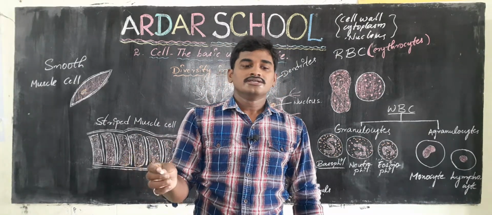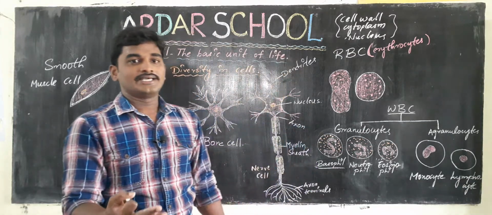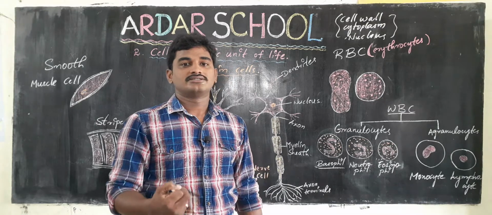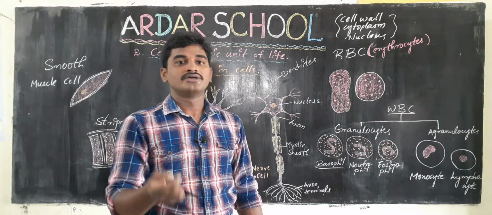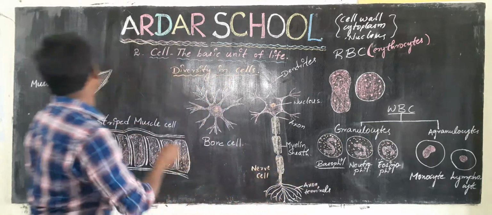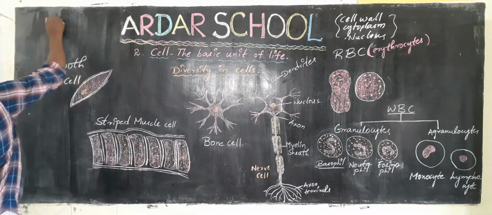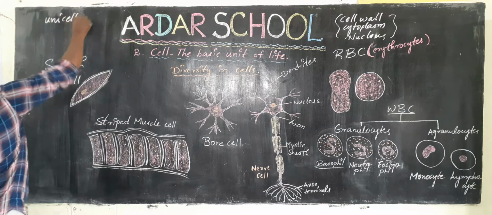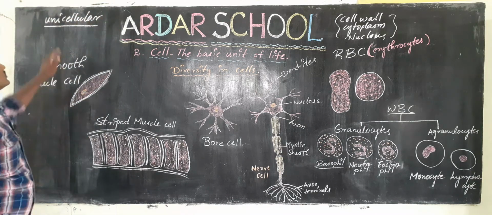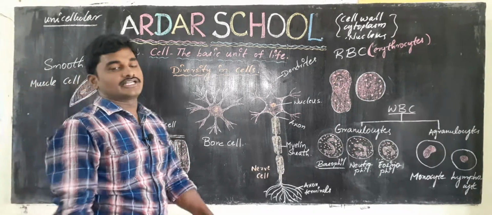Okay, let us see, we have two types of organisms in nature. They are unicellular and multicellular. Unicellular organisms. So what is a unicellular organism?